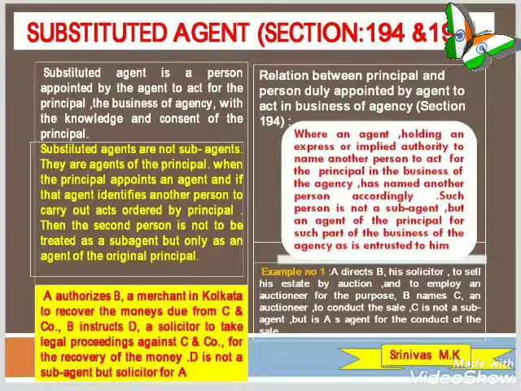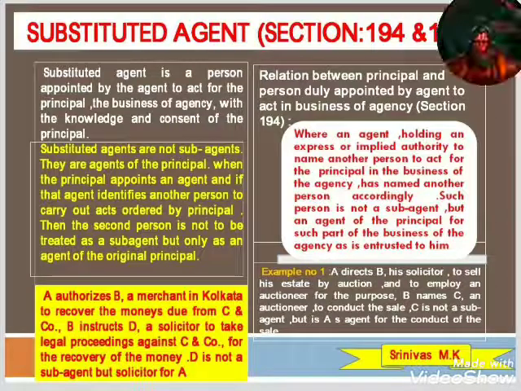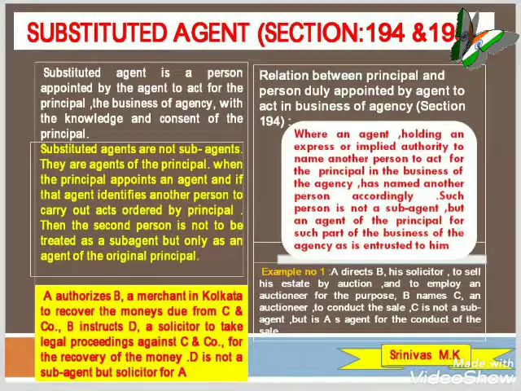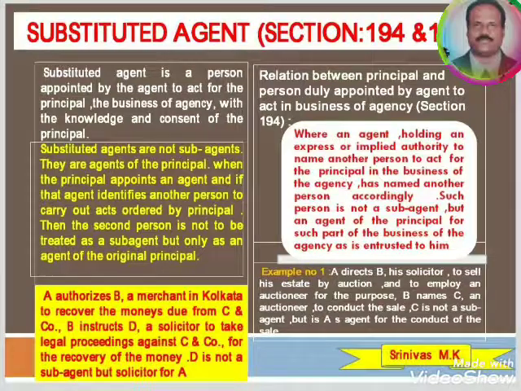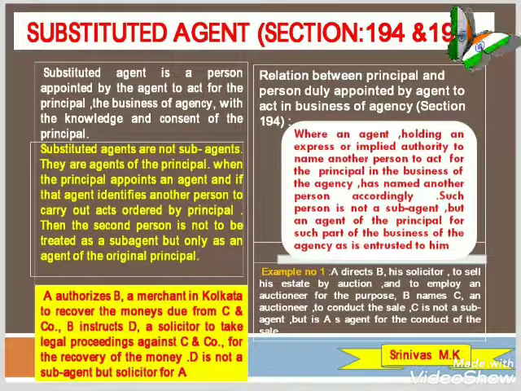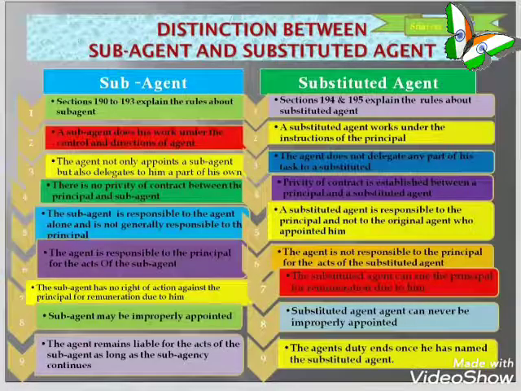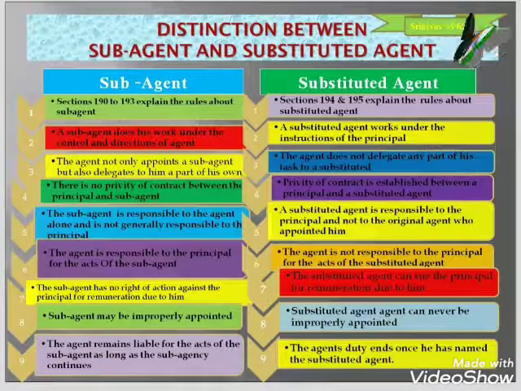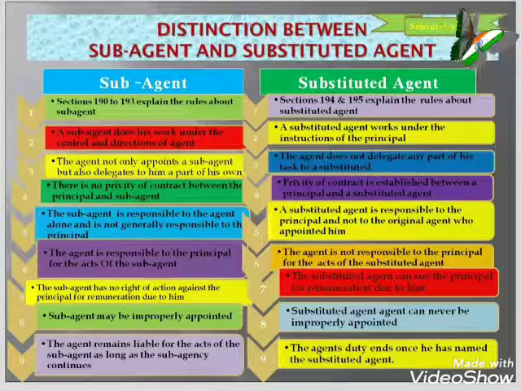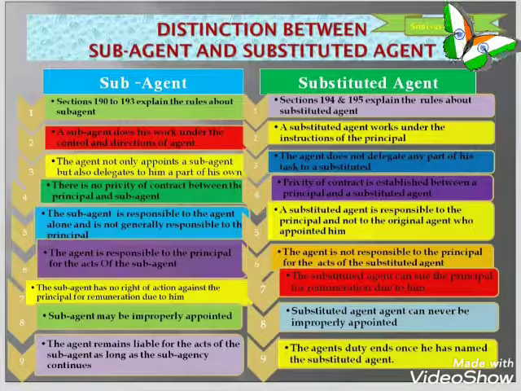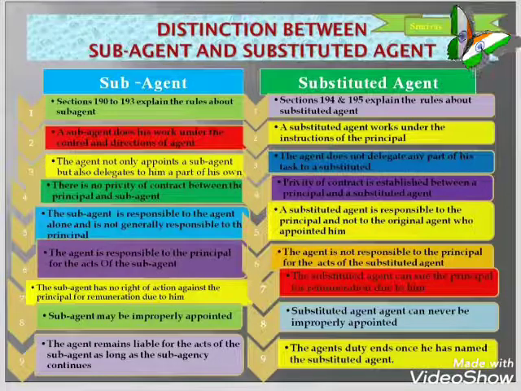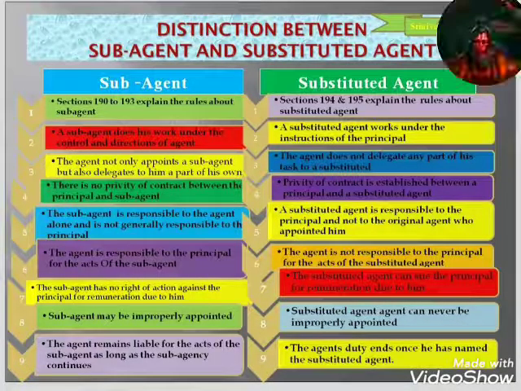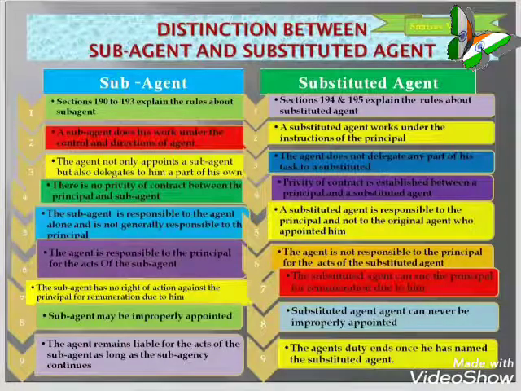Then the sub-agent's responsibility: the sub-agent is responsible for his acts to the agent but not to the principal, except in case of fraud or willful wrong. So there only he will be responsible to the principal. Then, with regard to third persons, the principal is represented by the sub-agent. He is bound by and responsible for his acts as if he were an agent originally appointed by the principal. The agent is responsible to the principal for the acts of the sub-agent.